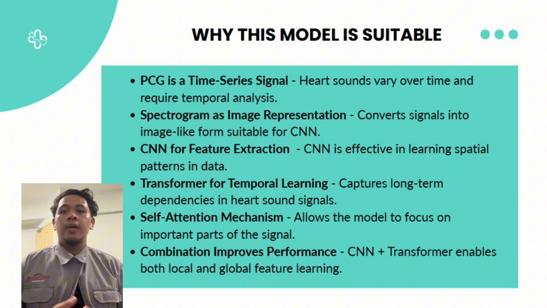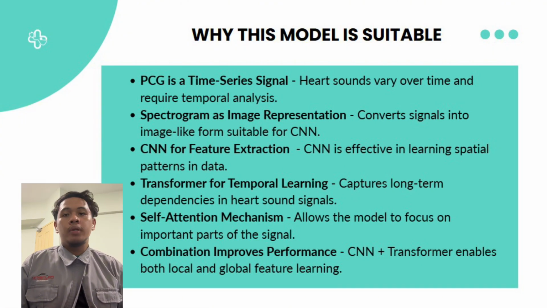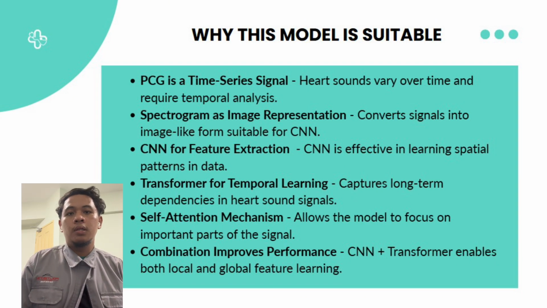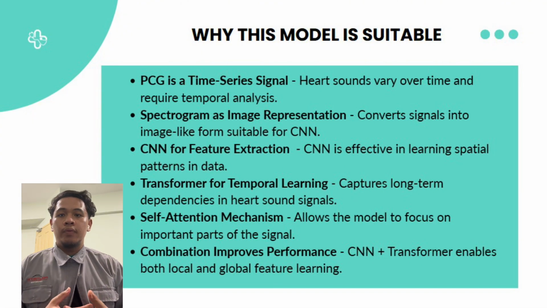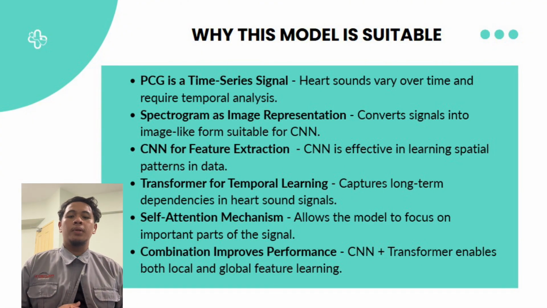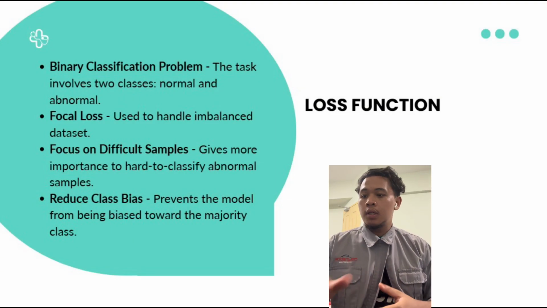The self-attention mechanism allows the model to focus on important parts of the signal. Therefore, the combination of CNN and transformer enables the model to learn both local and global features, improving overall classification performance. So for the next slide is loss function.